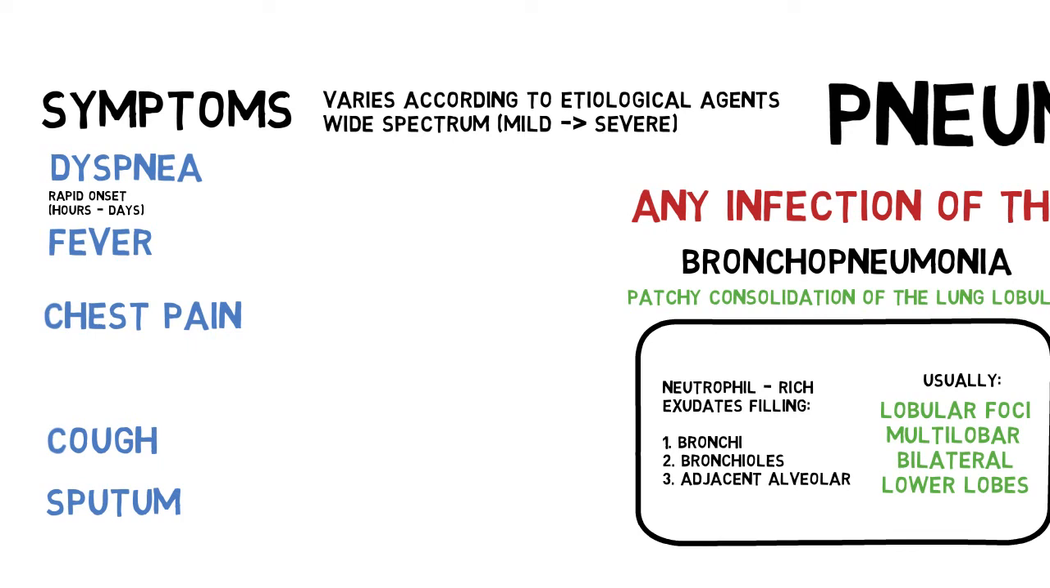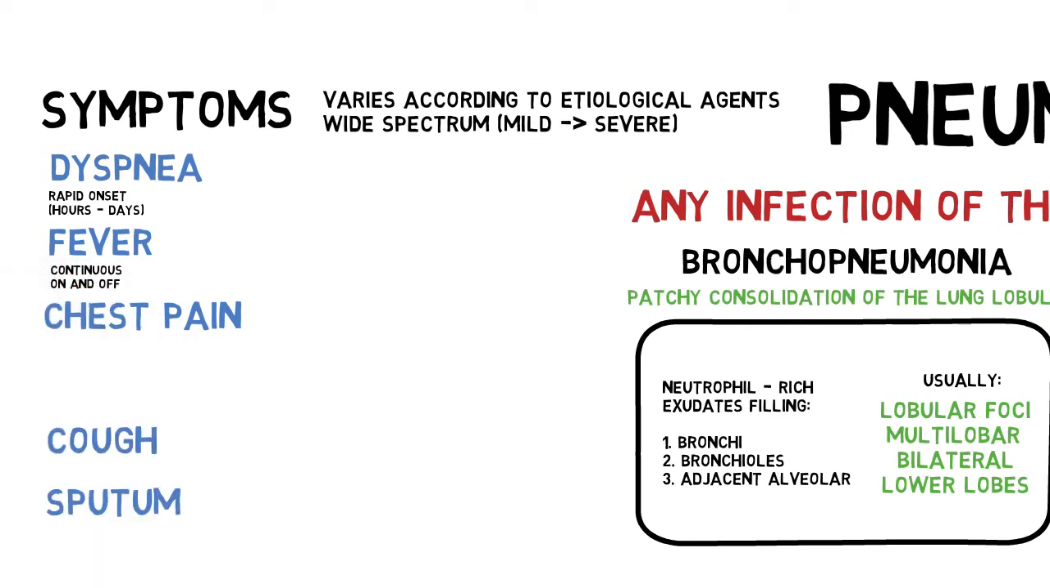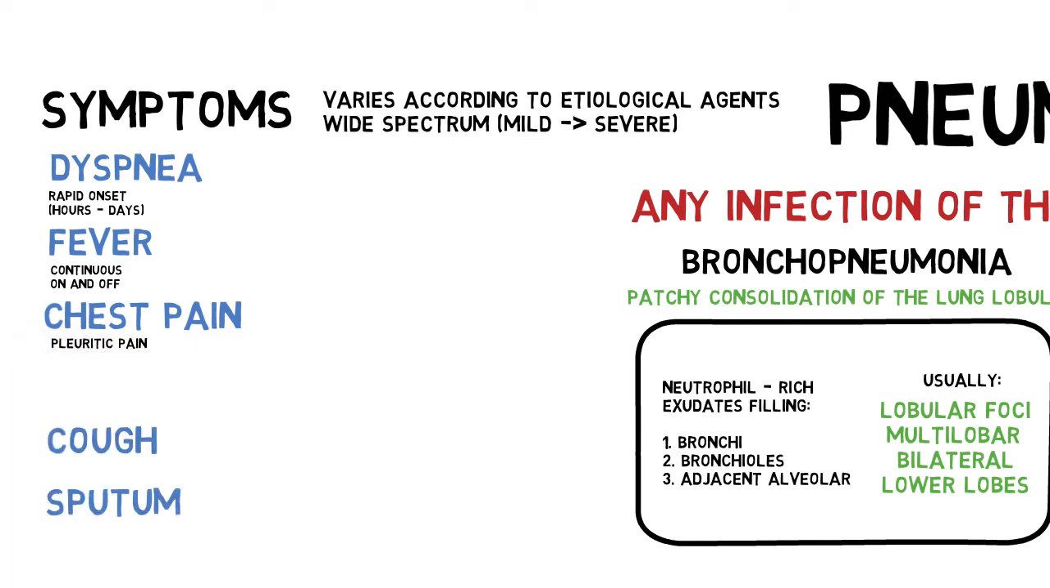Fever may be the earliest symptoms. Depending on the organism, it may be continuous, which is more commonly due to virus, or on and off fever, either intermittent or remittent, more commonly due to bacteria. Chest pain more commonly occur in lobar pneumonia. It is pleuritic, so they are sharp, non-radiating, aggravated with deep breathing, coughing, or sneezing.